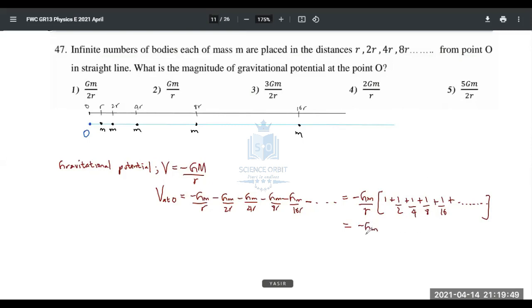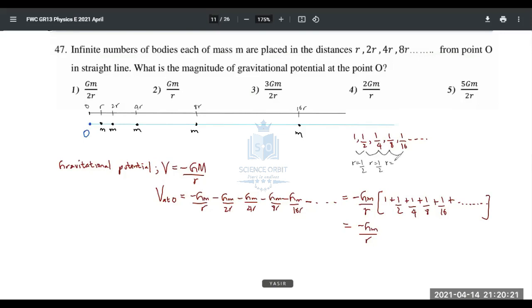Minus GM over R is there ready for you. How do you find the addition of this? It is a geometric progression, isn't it? A geometric progression like 1, half, 1/4, 1/8, 1/16. It goes on like that. So what is the common ratio, the mathematical term, between them? What is the common ratio, people? Tell me, hurry up. If I can remember right, O-level maths, we use simple R for that. See, R is half.